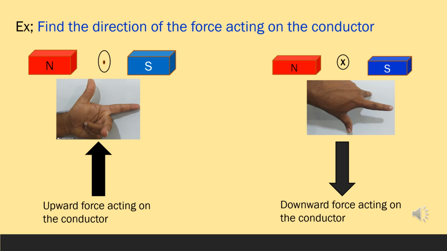Then you can keep the third finger or the middle finger into the page, perpendicular to the index finger, and the thumb shows the downward force acting on the conductor. In this way you can use Fleming's left hand rule to find the direction of force acting on the conductor placed in a magnetic field.